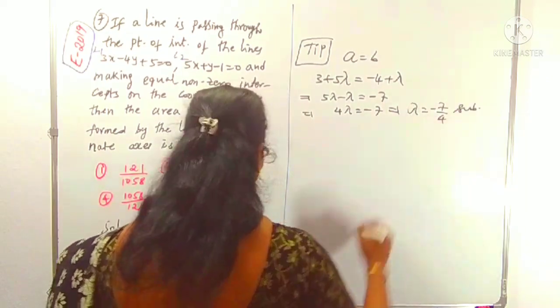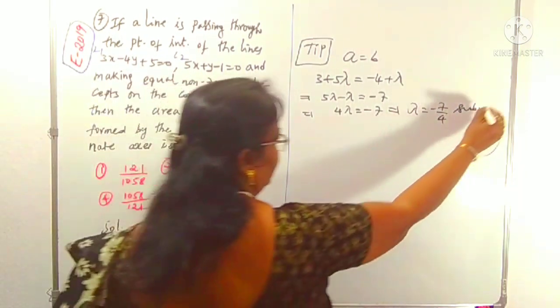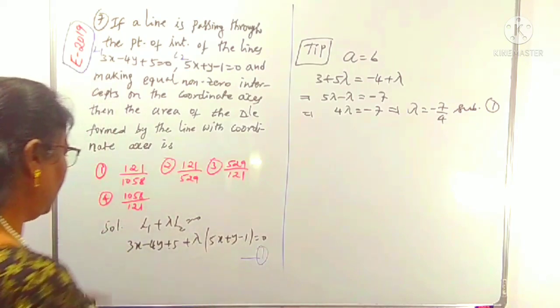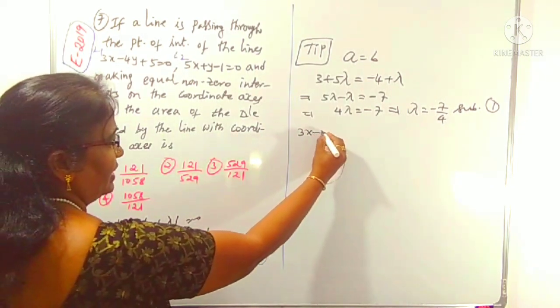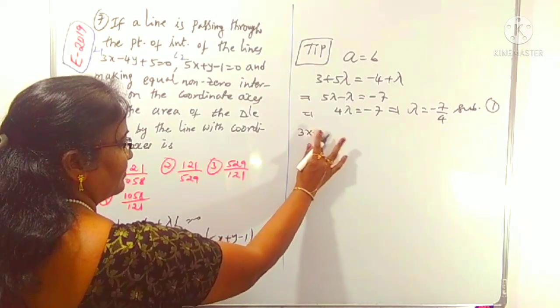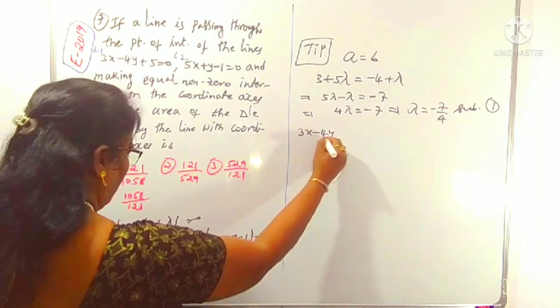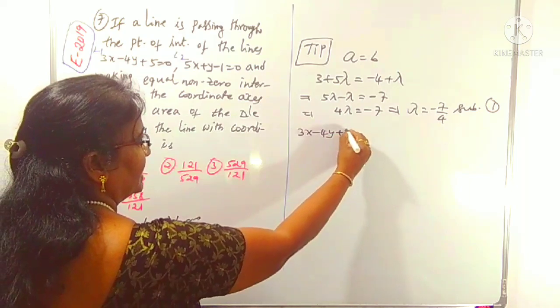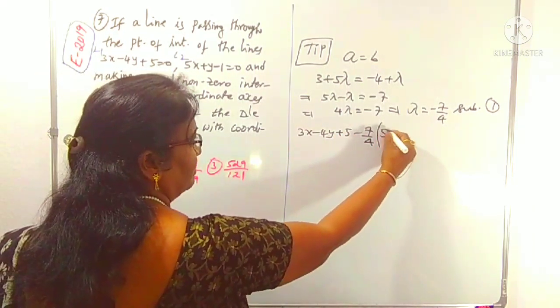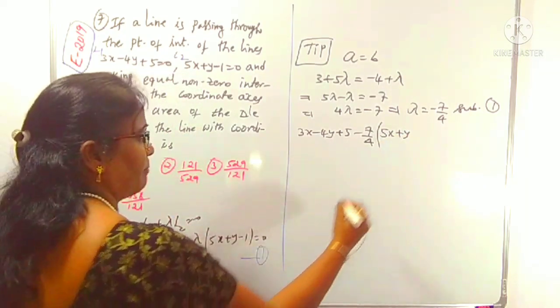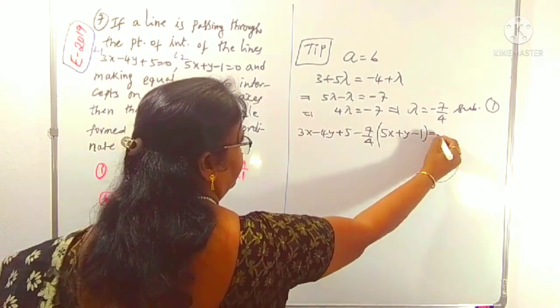Substitute in 1, in place of lambda. This is 3x minus 4y, right? Minus 4y plus 5 with minus 7 by 4 of 5x plus y minus 1 is equal to 0.